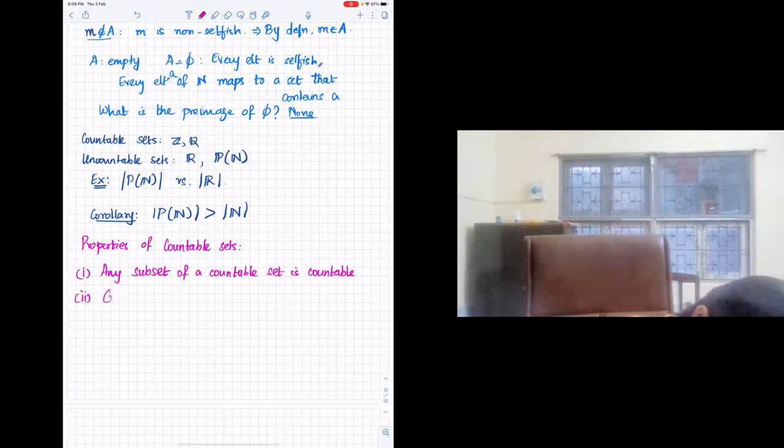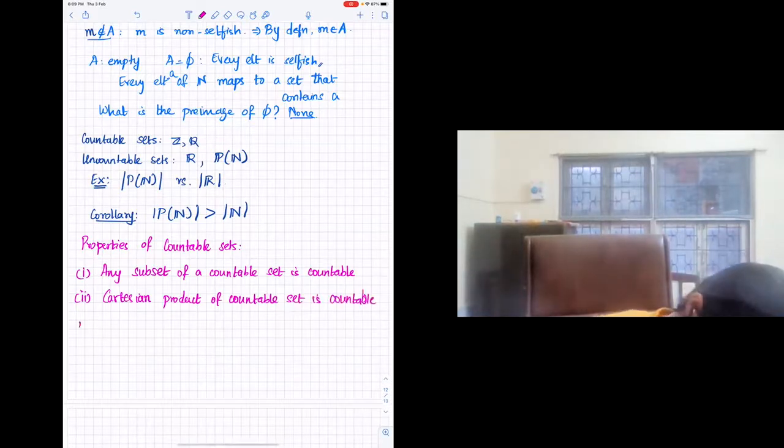The second is that the Cartesian product of countable sets is countable. The third is that a countable union of countable sets is countable.